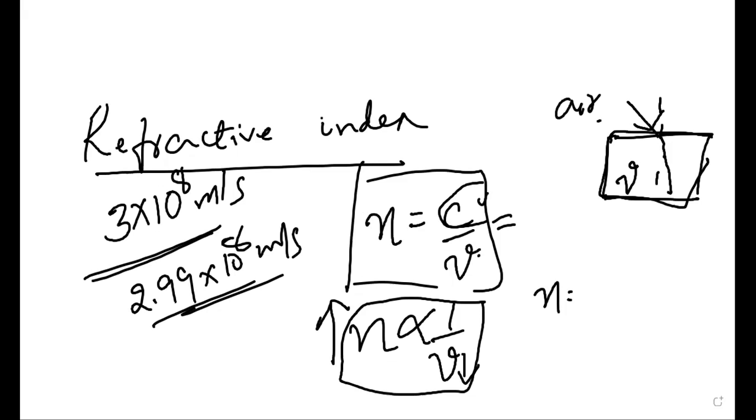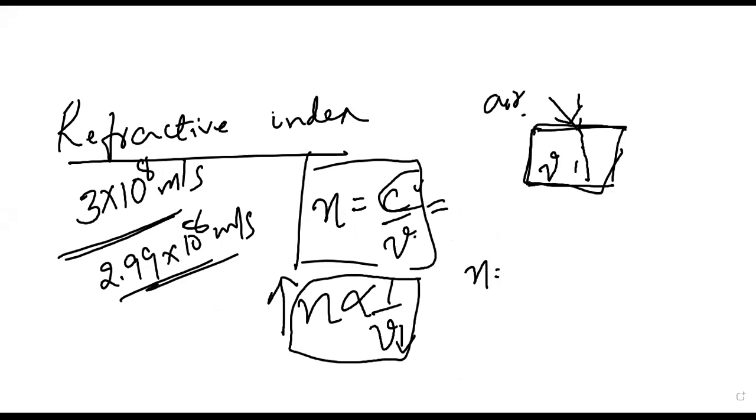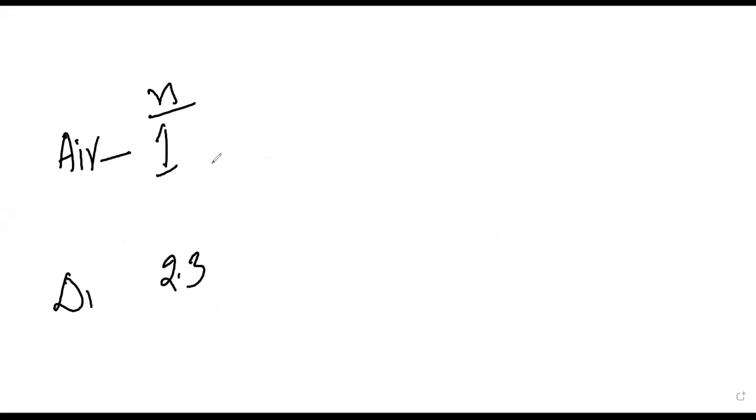So from that table you have to tell me. Before the table, I'll clear this. We have air and diamond. Okay, so for air there is one refractive index. For example, it is 1. The refractive index is 1. And for diamond the refractive index is 2.3 something. Now tell me in which the velocity of light will be less.